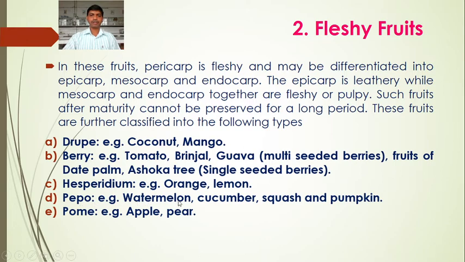Pepo, the members of Cucurbitaceae, watermelon, cucumber, squash, pumpkin, these come under pepo type of fruit. Pome, for example, apple, pear. So these are false fruits. These fruits have developed from other floral parts along with the ovary. Such fruits are false fruits. Apple, pear, for example, pome. It is pome because it is a fleshy indehiscent fruit. So these are the various types of fleshy fruits. One by one we are going to study the different types of fleshy fruits. All are indehiscent, meaning the pericarp does not break open.